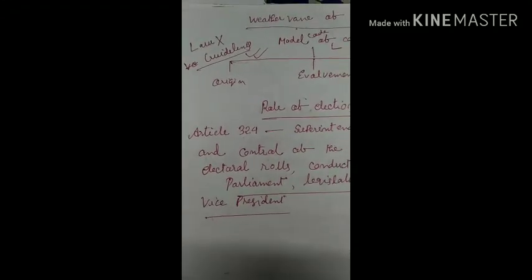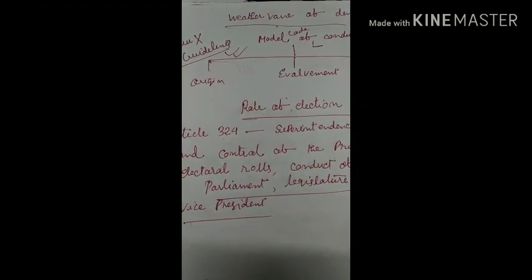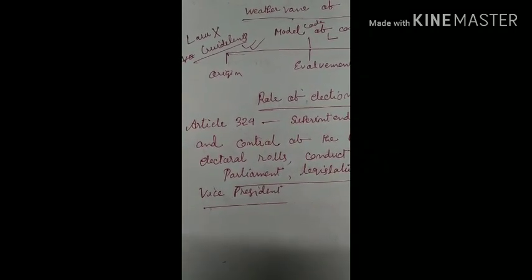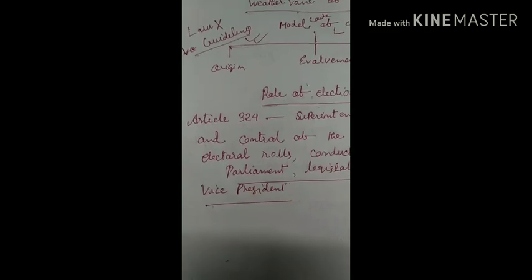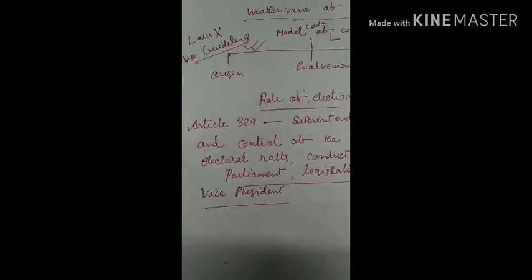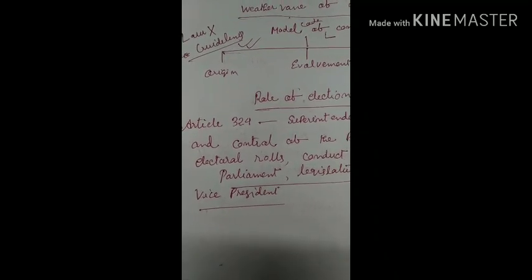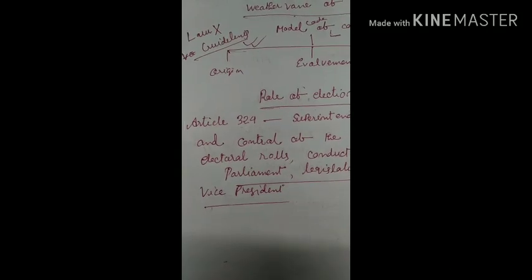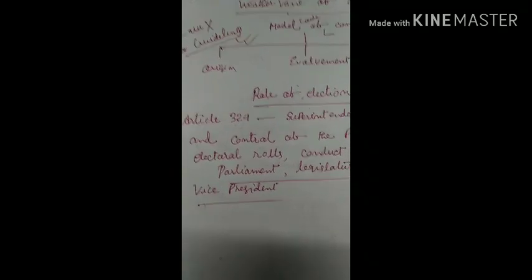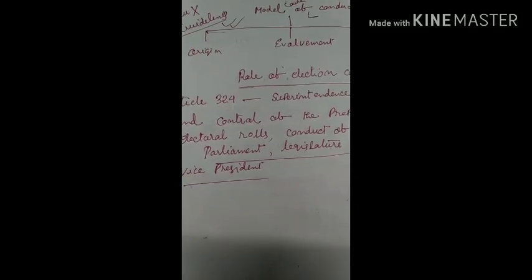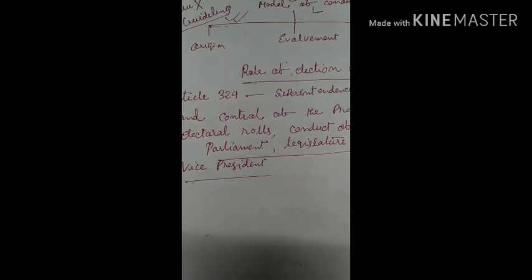And another important view here from the prelims point of view is the model code of conduct. For prelims, we have to keep in mind that the model code of conduct is not law. Initially it was some kind of voluntary guidelines, some kind of instrument, moral guidelines issued by the Election Commission of India for the political parties. And for me, it is not law. Keep it in mind, it is some kind of guidelines. You might find a question regarding it in prelims.